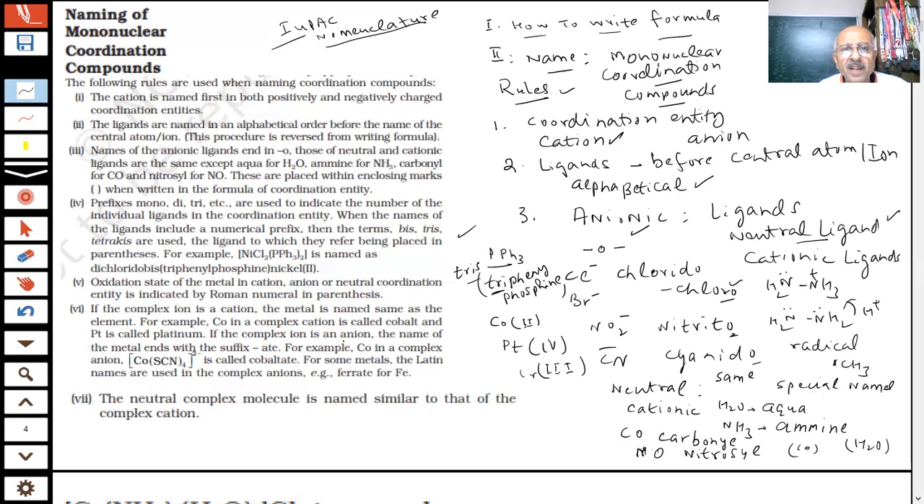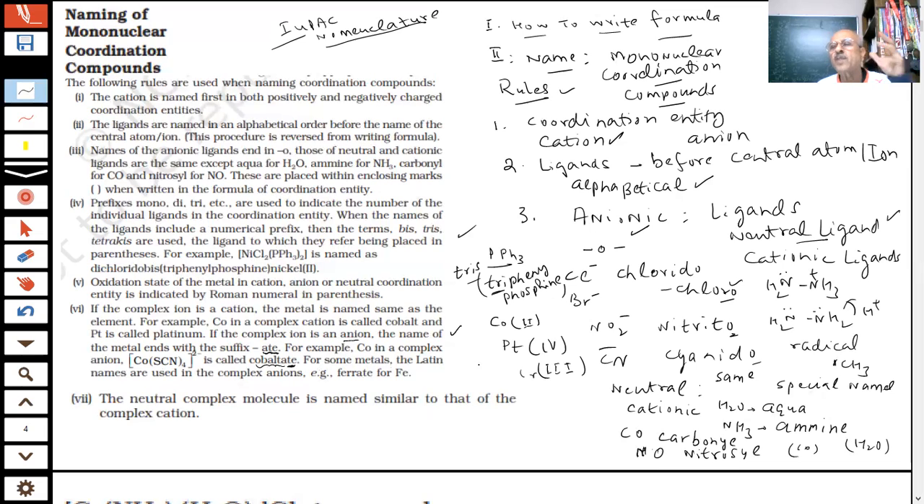If the complex ion is an anion, now here the story starts. If the complex ion is an anion, student, the name of the metal ends with the suffix ate. If it is an anion, what will I do? It will be ate. So cobalt in a complex anion, this is a 2 minus anion. This is an anionic complex. Cobalt is anionic, so here it is not cobalt, it is cobaltate. ATE will be put where you have an anionic complex.